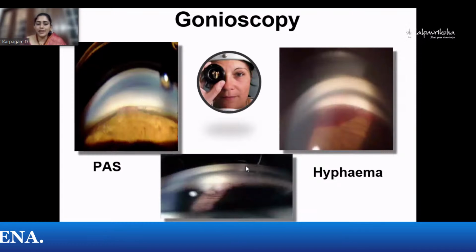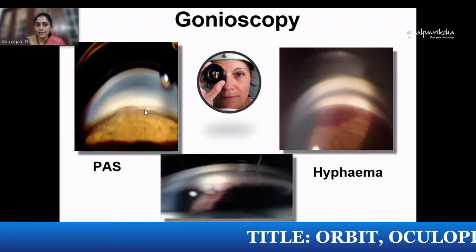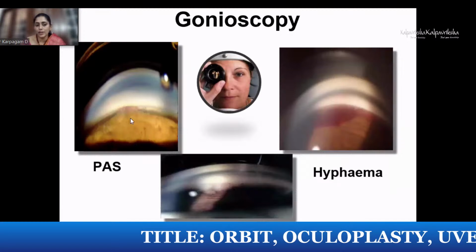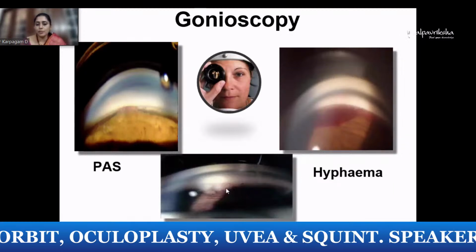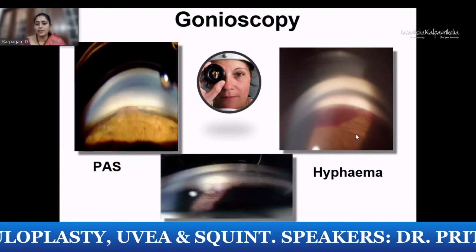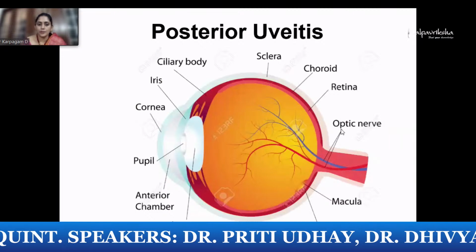Gonioscopy is very, very crucial, and it can help to come up with a lot of diagnosis. Look out for synechiae, especially when it is going to be broad-based. It gives an idea that it could be some granulomatous disease like sarcoidosis and tuberculosis. There could be some foreign bodies. There could be some exudates in the angle. There could also be blood or hyphema in the angles alone.